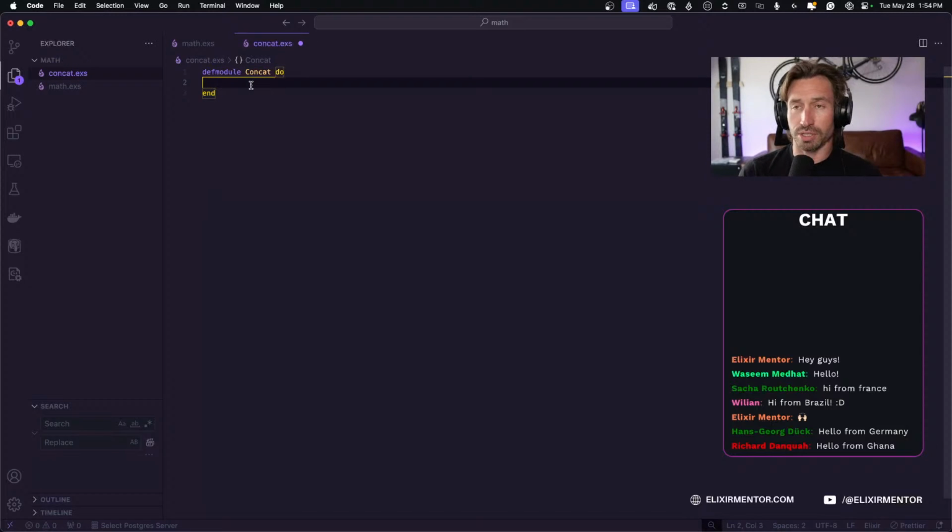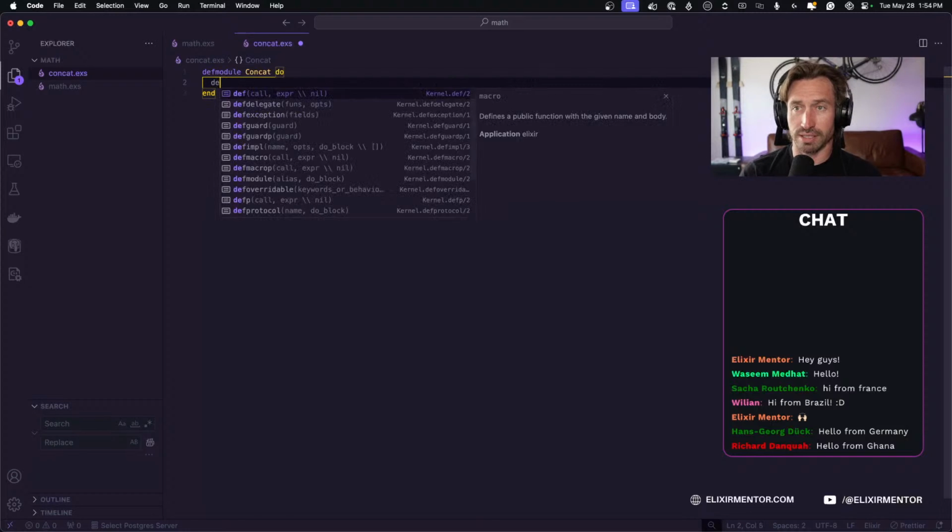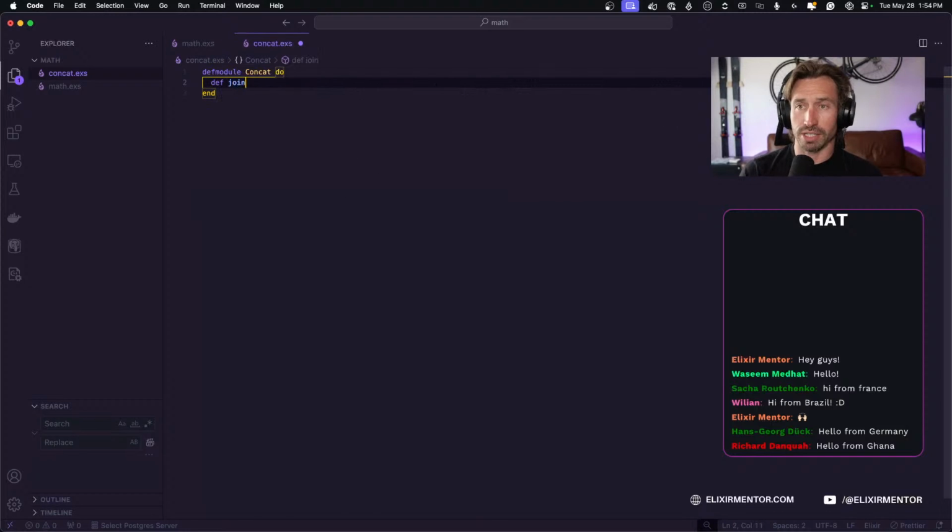So if we were to create this join function that is in the documentation, we're going to say join, and it looks like it takes 3 arguments and 2 of them are required. We're taking an A argument, a B argument, and then the 3rd argument is what we're separating the 2 arguments with.